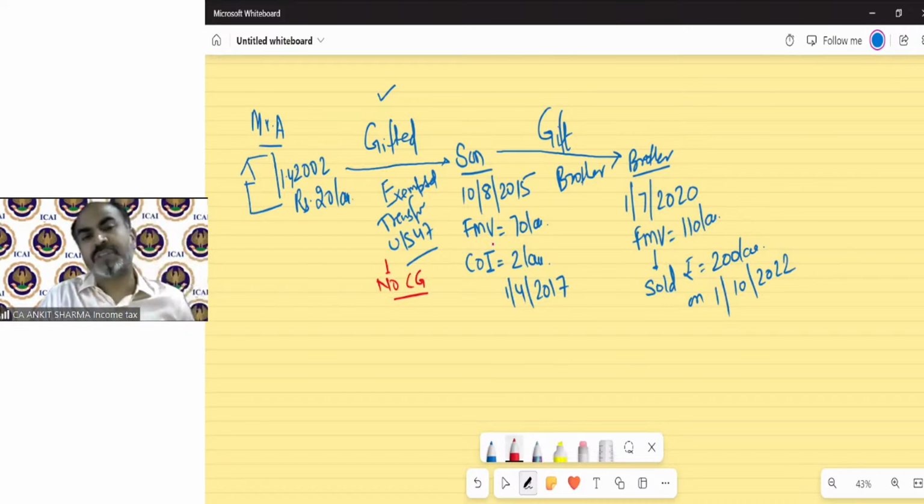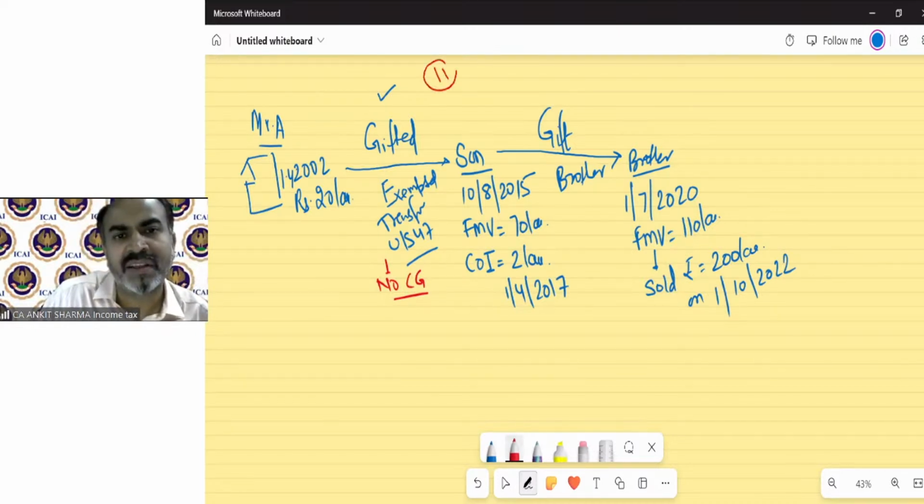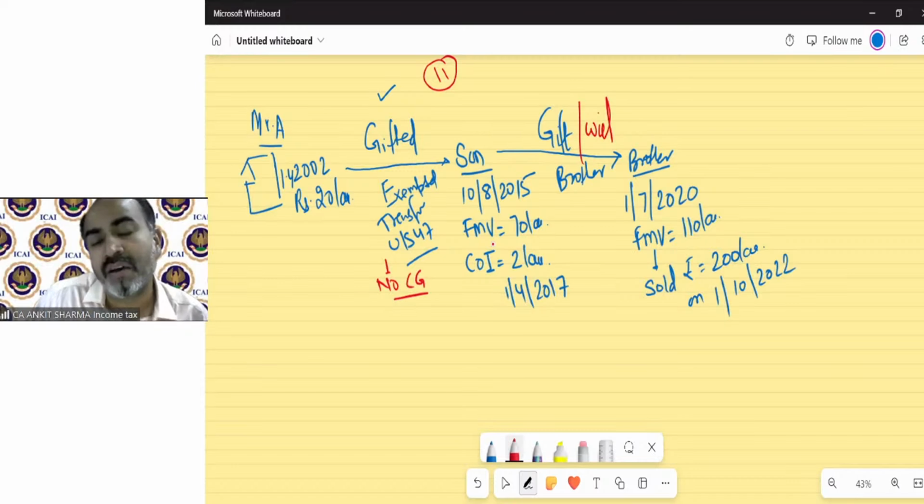The son gifted it to his brother. These 11 transactions we have discussed have the same treatment. If, other than gift, the son transfers this building to his brother by will, or transfers it to an irrevocable trust, or if this is a question of amalgamation, it does not matter. The concept will remain the same.